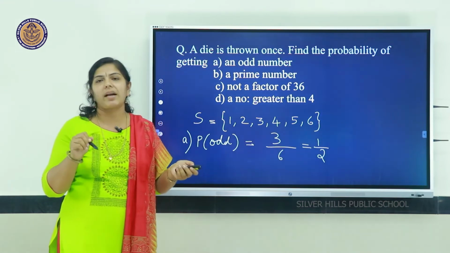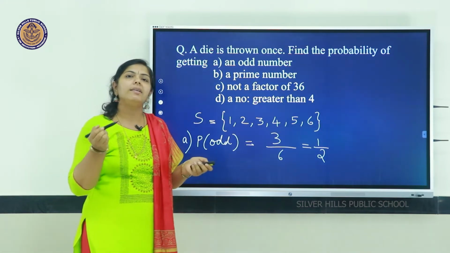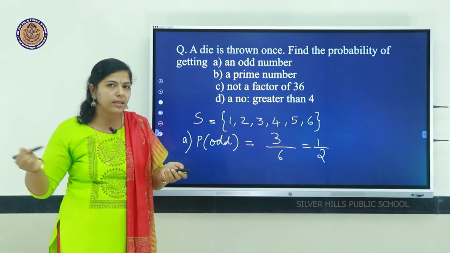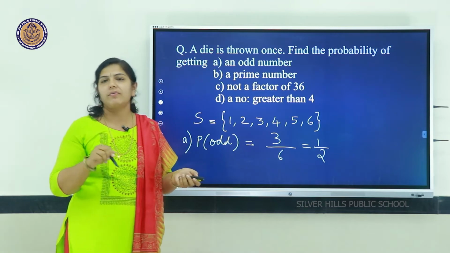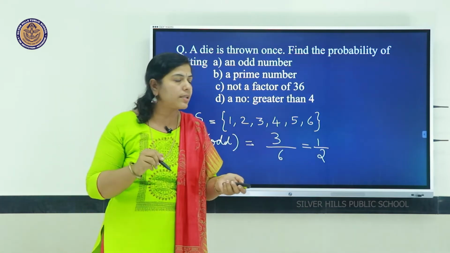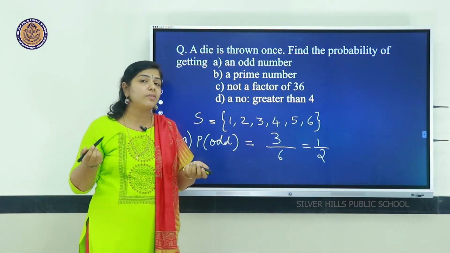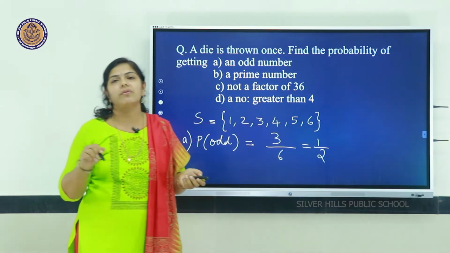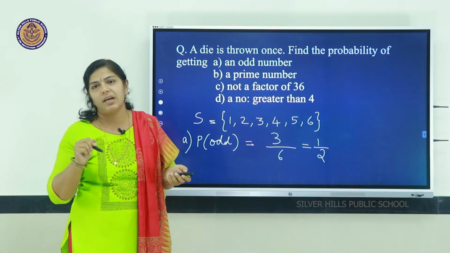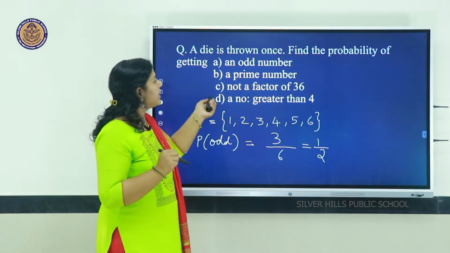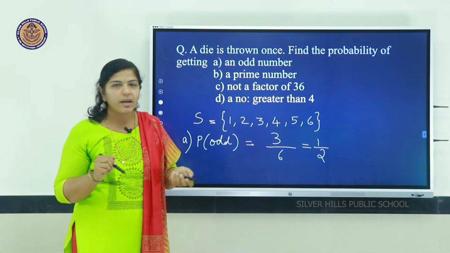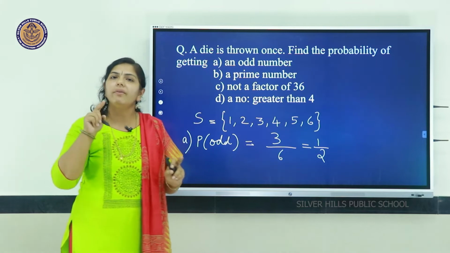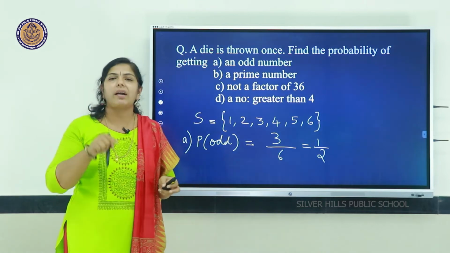2 is also a factor of 36 because 36 is an even number. Then 3 is also a factor, 12 into 3 is 36. 4 is also a factor because 9 into 4 is 36. 5 is not a factor of 36, and 6 is also a factor of 36 because 6 into 6 is 36. So, our question is not a factor of 36. Which is the only possibility here? That is 5. Only 5 is not a factor of 36.